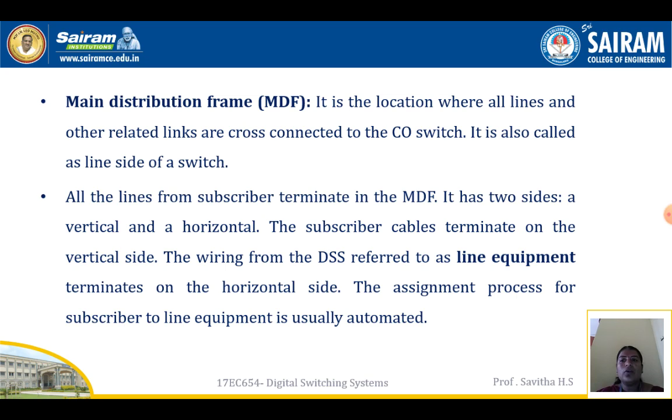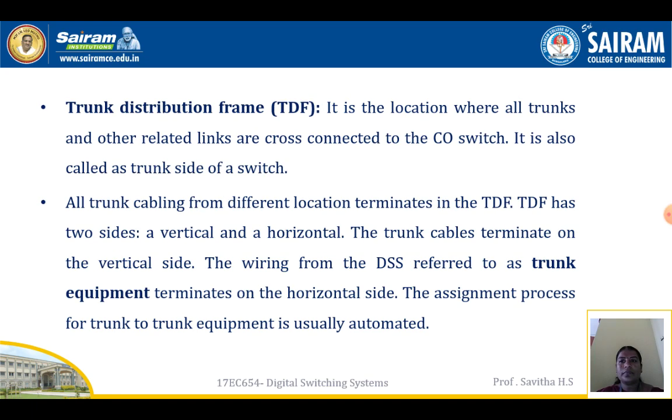It is also called the line side of a switch. All the lines from the subscribers terminate in the MDF. It has two sides, a vertical and a horizontal. The subscriber cables terminate on the vertical side. The wiring from the DSS, referred to as line equipment, terminates on the horizontal side. The assignment process for subscriber to line equipment is usually automated.